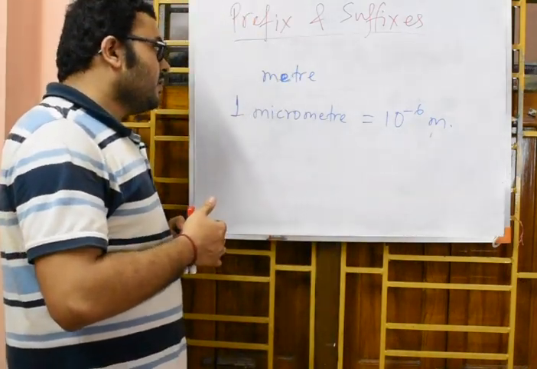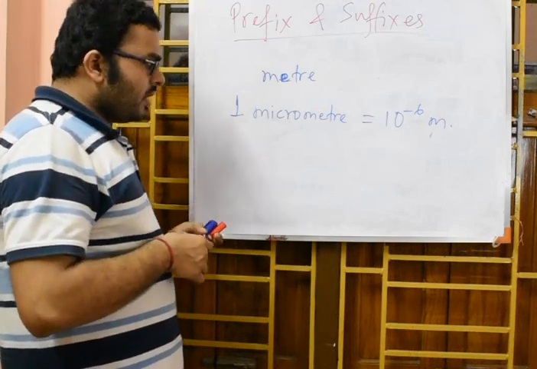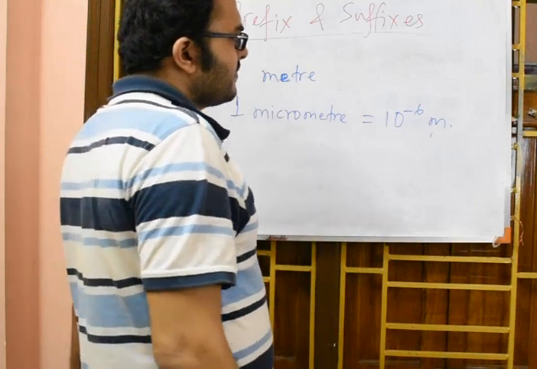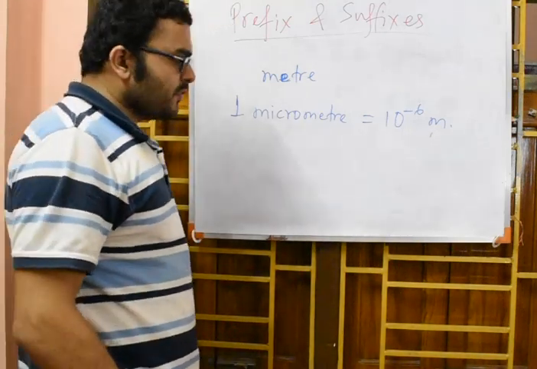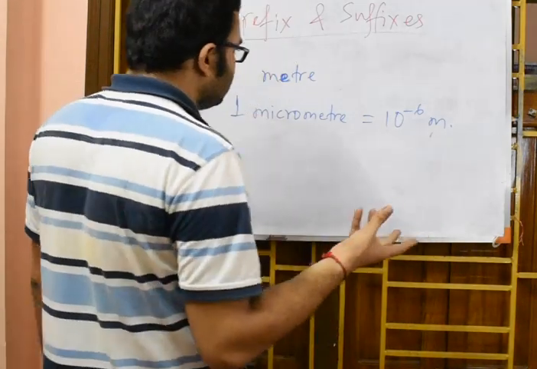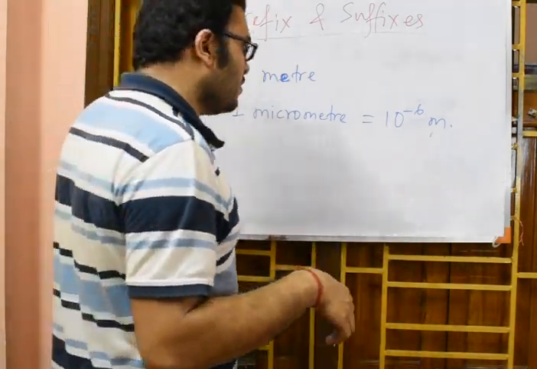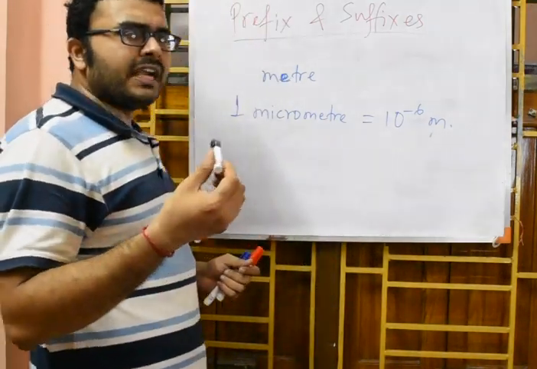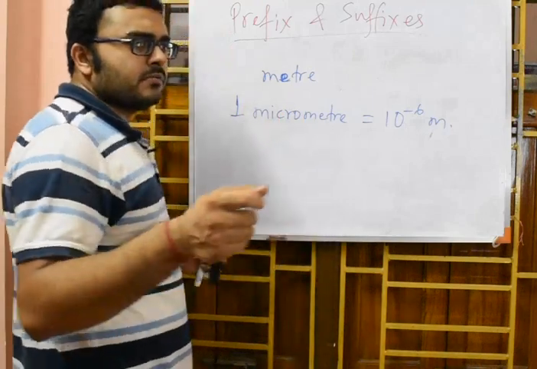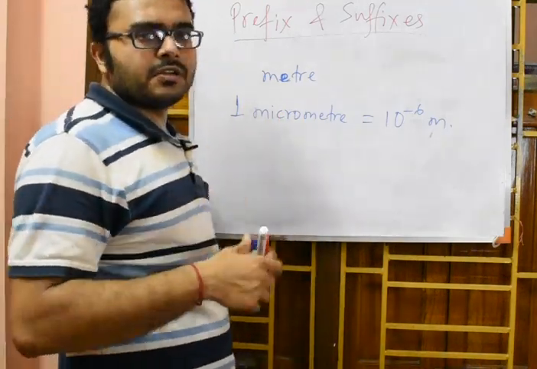Likewise, if I want to measure the mass of the earth, we generally measure mass of certain objects in terms of kilogram, but if we use kilogram for the earth, we have to write a huge number. So we do not measure the mass of earth in terms of kilogram.